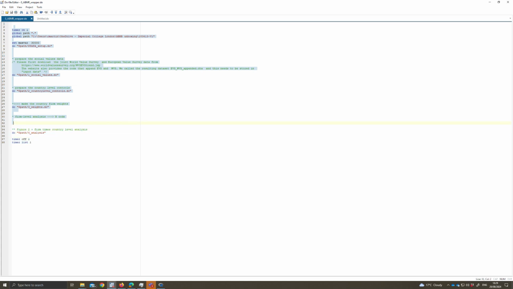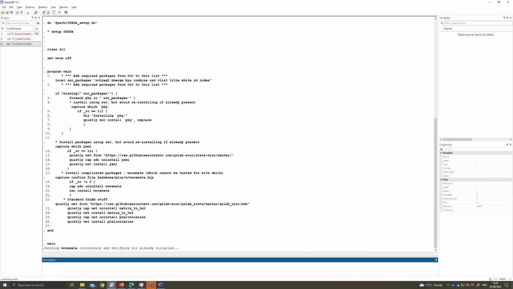Or if you just want to do the main regression table, you only need to run these first steps. This does a later regression table and some figures. So let's run this and let's double check that it's running. It's doing a couple of things. Among other things, it will make sure that all the packages that you need will be downloaded. Takes a couple of minutes.